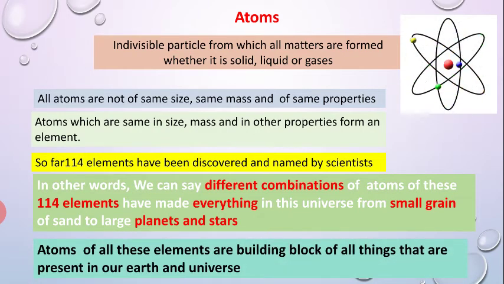Atoms of all these 118 elements are the building blocks of all the things that are present on our earth and in the universe.